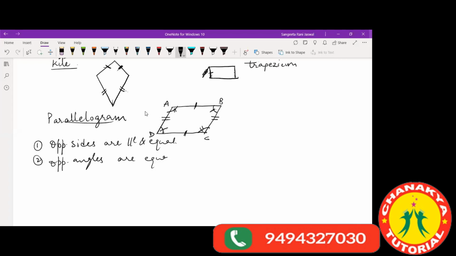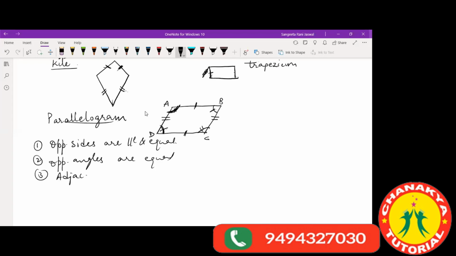Then another thing I want to say is about adjacent angles. Adjacent means when they are sharing a common arm. They are called adjacent when they share a common arm. So these two angles, adjacent angles, are supplementary.